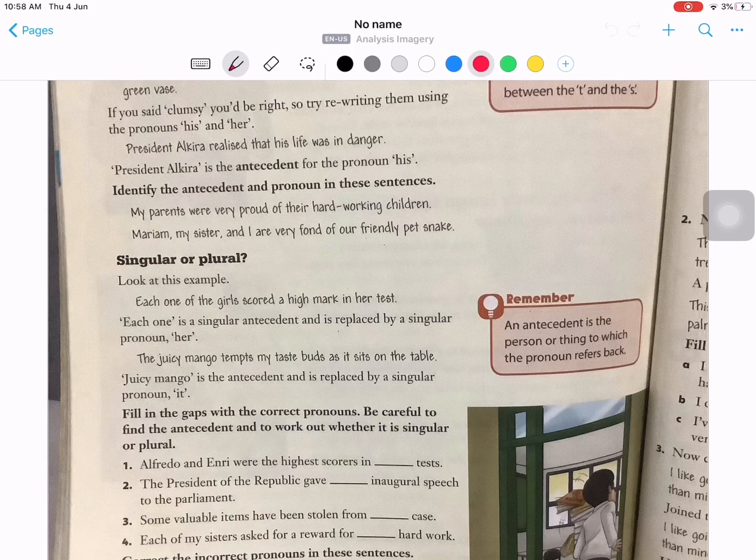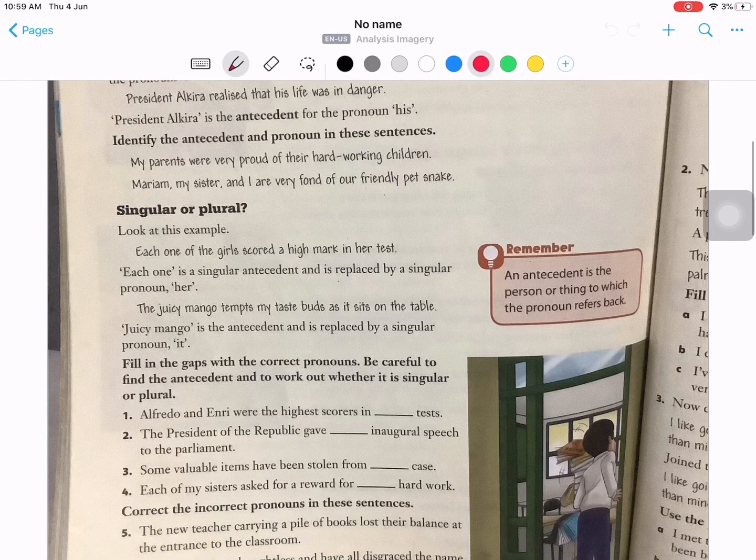The juicy mango tempts my taste buds as it sits on the table. Juicy mango is the antecedent and is replaced by the singular pronoun it. Juicy mango is a non-living thing and an uncountable noun. Whatever is uncountable, you consider as a singular subject. Therefore, it is followed by a singular pronoun.